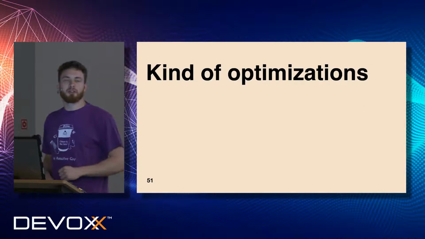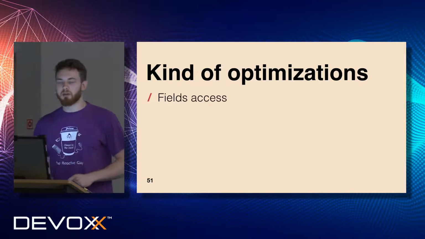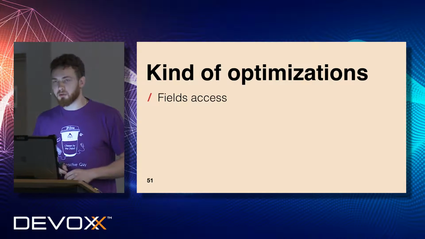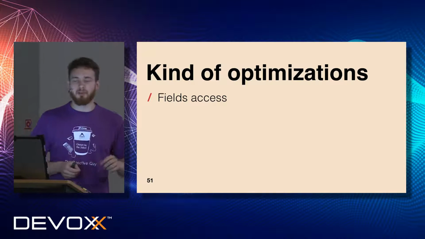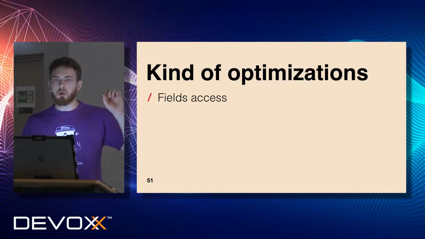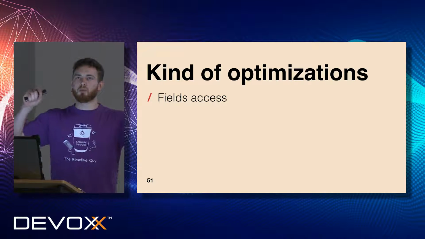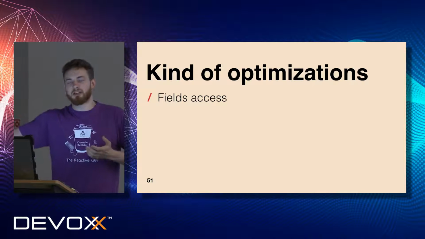What kind of optimization can we apply to any solution? First of all, we can optimize field access. If you go to Google and try to find some information on Stack Overflow, you can probably find a blog post related to field access. The question is: what is faster, field access or stack-local access?